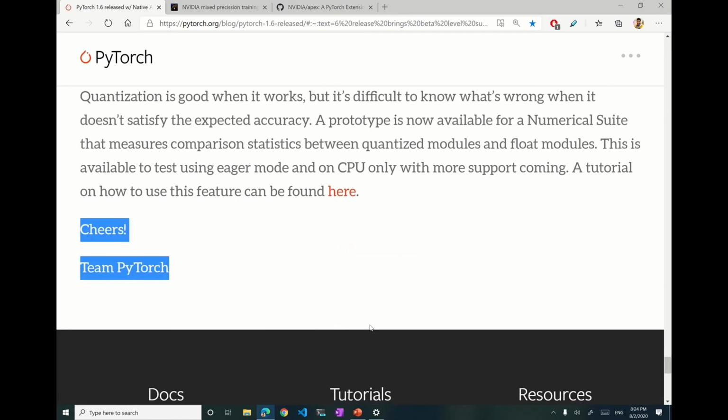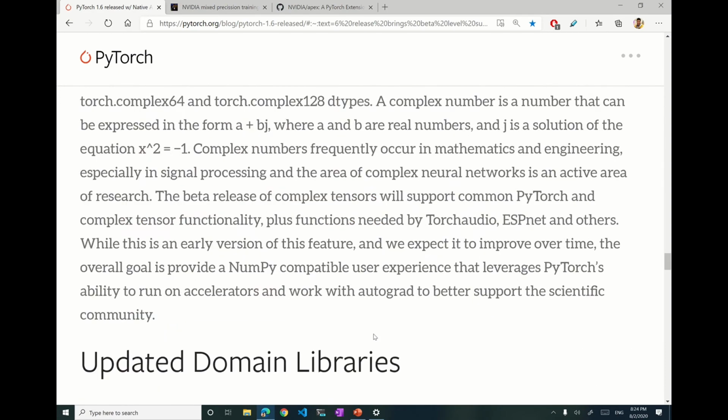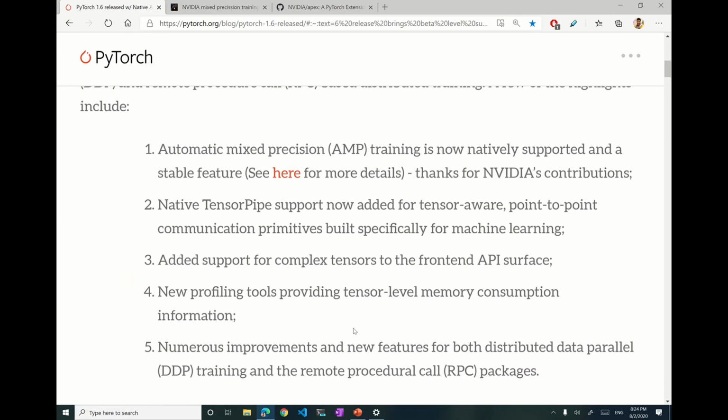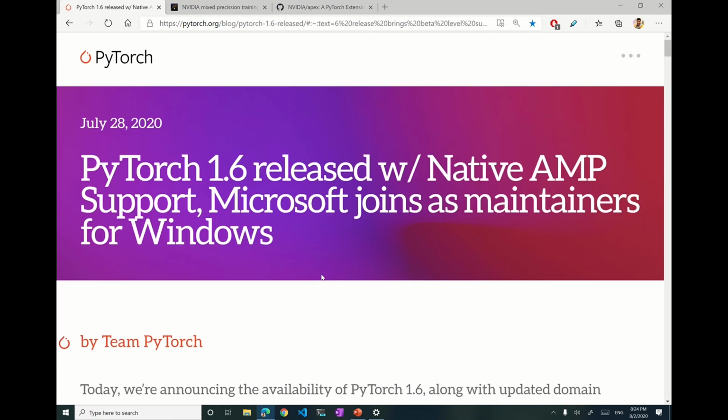So that's it. Really great features, useful features, and I think will be used by many people who are currently working on PyTorch. So that's it for now.